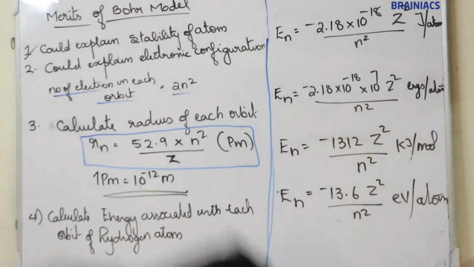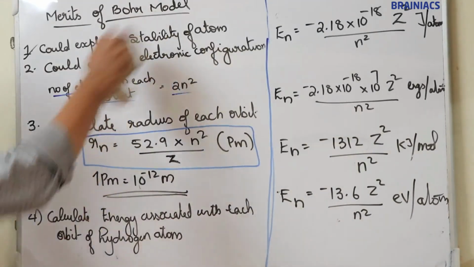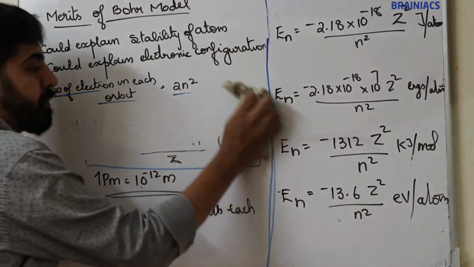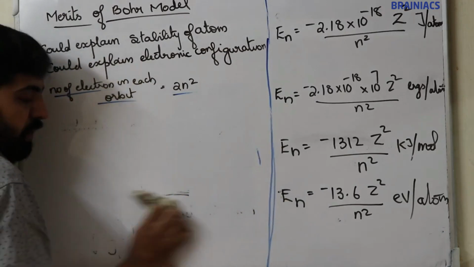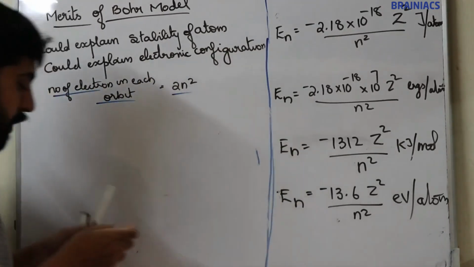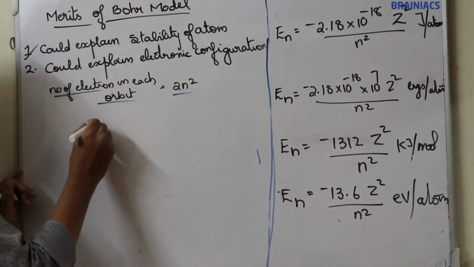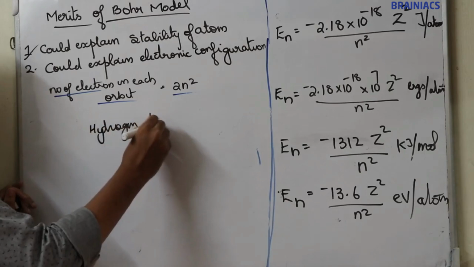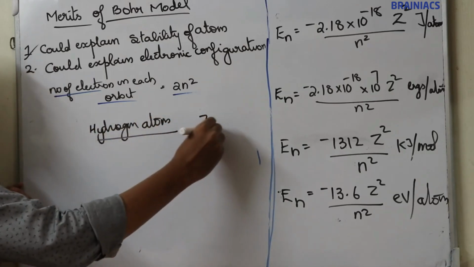Okay, for example, if you consider the hydrogen atom, Z value is equal to 1.